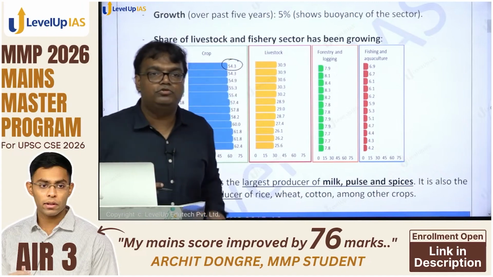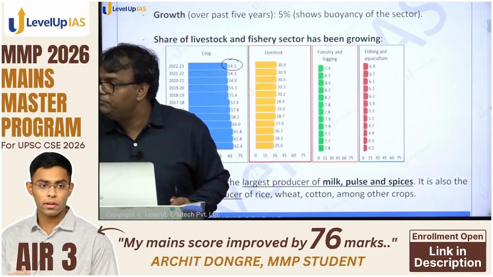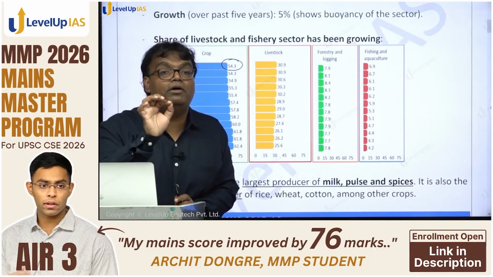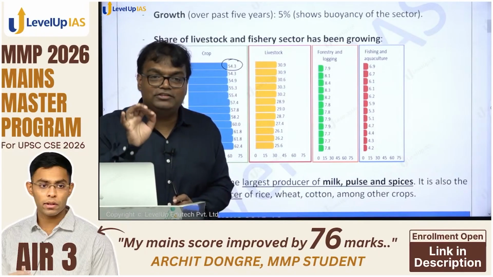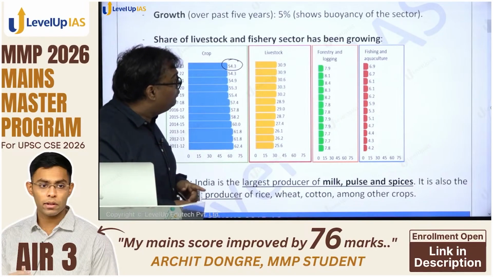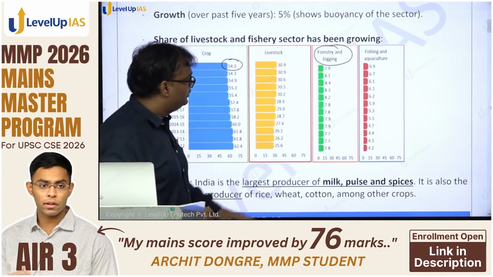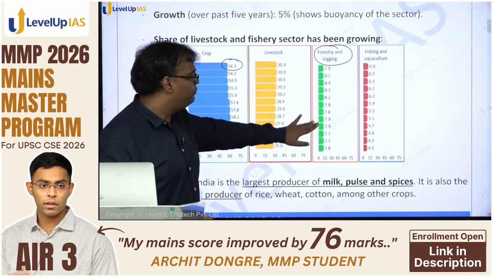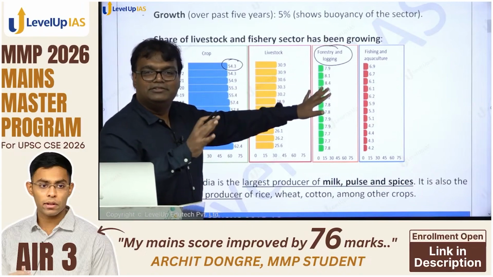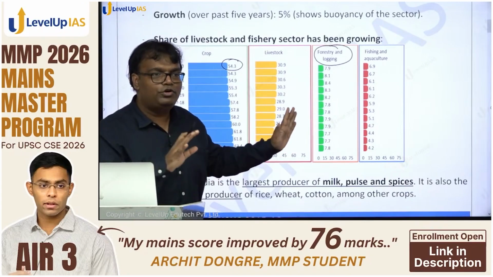So of the 16% of our GDP which is coming from agriculture and allied activities, only 8.5% is coming from crops, and its contribution has been going down. Whereas if you look at forestry and logging, ये stagnant रहा है. 7.8, 7.7, 7.9, 7.8, 8.2, 8.3, 8.4, 8.1, 7.9, around वही 8% के आसपास it is stagnant. What is that? Forestry and logging.